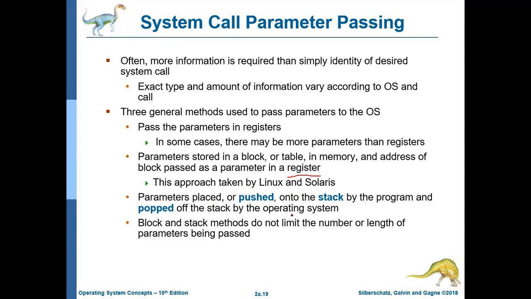So all the contents you want to pass will be in this primary memory, then there will be no issue. Block and stack methods do not limit the length of the parameters being passed. With the last two methods, the stack or address passing, you can pass any size of parameters. There is no fixed limit.